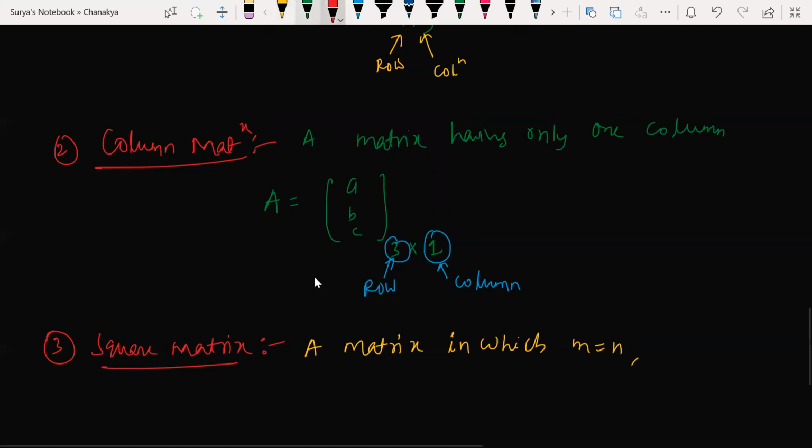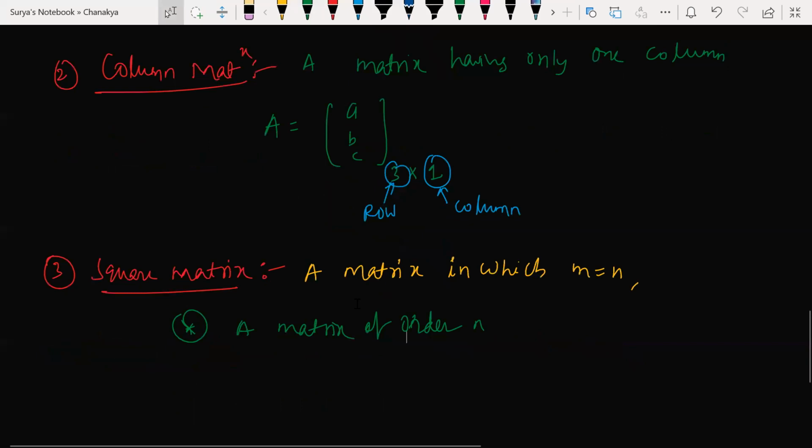You say a matrix of order n. Let's take an example.